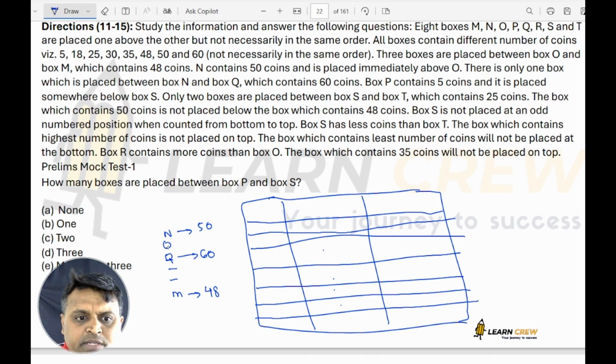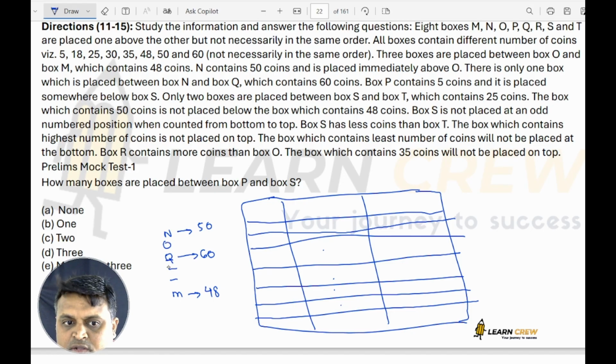Somewhere below S. Now 1, 2, 3, 4, 5, 6, two more boxes have to be there. Box P contains 5 coins and is placed somewhere below S. Only 2 boxes are placed between box S and T. Between box S and T, there are only 2 boxes.